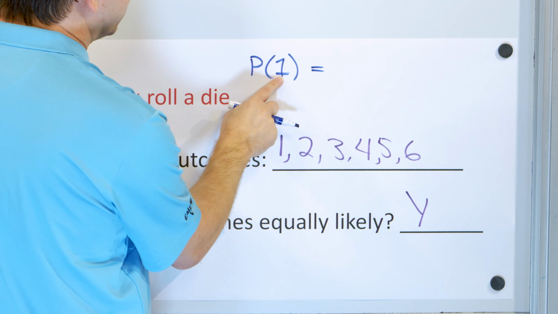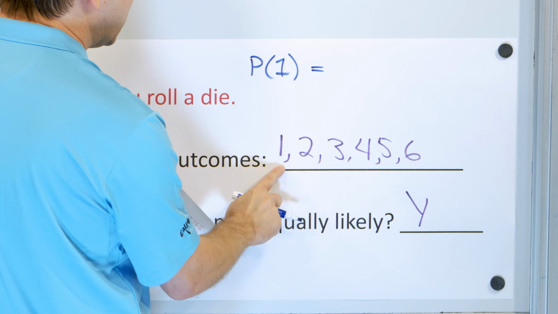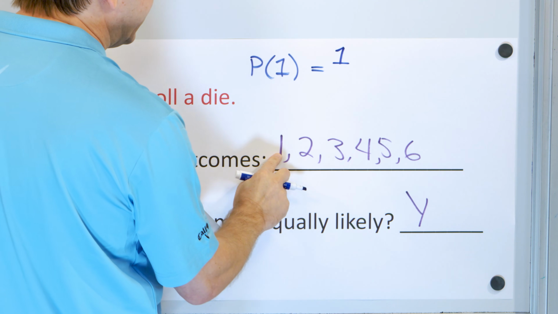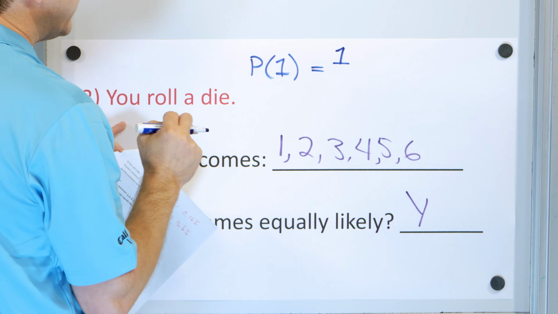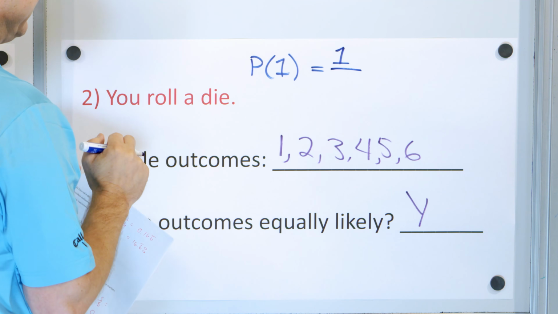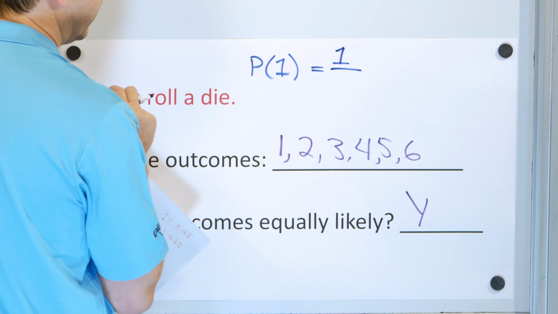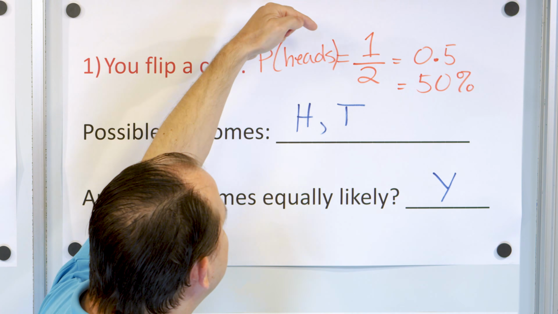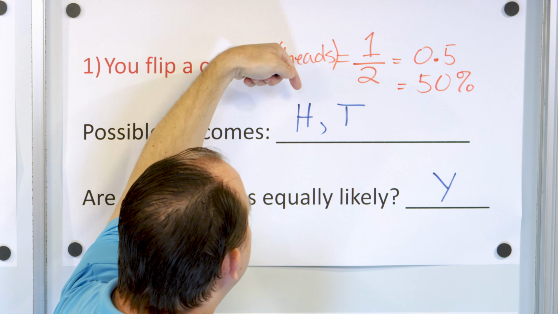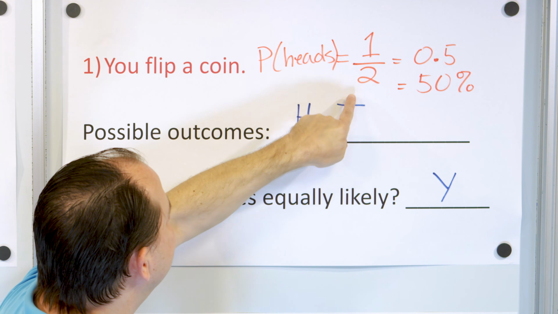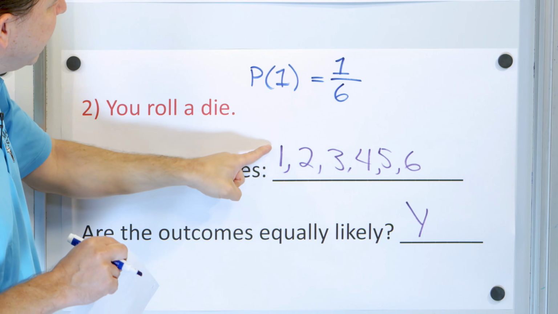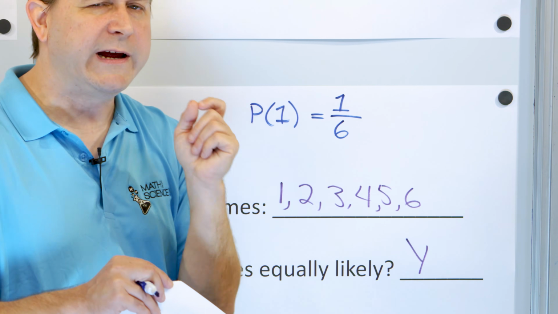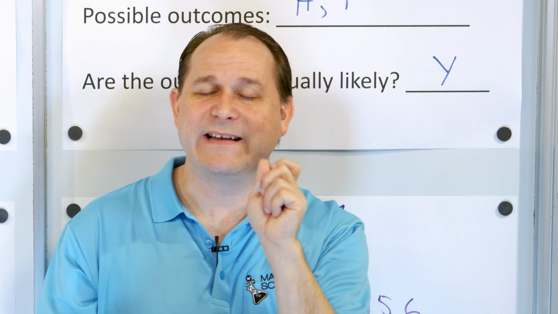How many ways can the number 1 come up? Well, there's only one side with the number 1. So there's only one way in which I can get a number 1 because all the other sides are different numbers, right? Now, how many total outcomes do I have? I have 6 total outcomes. So it's out of a total of 6. It's exactly the same thing we did here. Probability of heads was 1/2 because it was one way of getting a head out of a possible 2 total outcomes. Here, it's one way of getting a 1 out of a total possible 6 outcomes. So the probability of rolling a number 1 is 1/6, right?